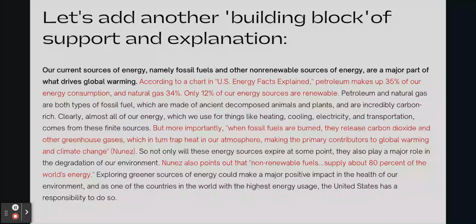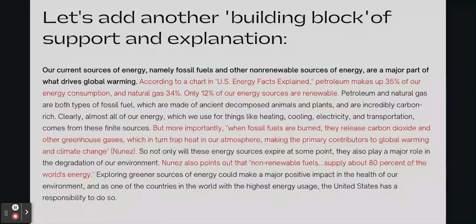Our current sources of energy, namely fossil fuels and other non-renewable sources of energy, are a major part of what drives global warming. According to a chart in U.S. Energy Facts Explained, petroleum makes up 35% of our energy consumption and natural gas 34%. Only 12% of our energy sources are renewable. Petroleum and natural gas are both types of fossil fuel, which are made of ancient decomposed animals and plants and are incredibly carbon rich. Clearly, almost all of our energy, which we use for things like heating, cooling, electricity, and transportation, comes from these finite sources. But more importantly, when fossil fuels are burned, they release carbon dioxide and other greenhouse gases, which in turn trap heat in our atmosphere, making them primary contributors to global warming and climate change.